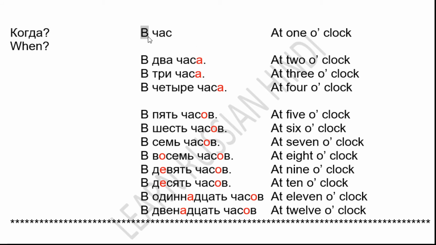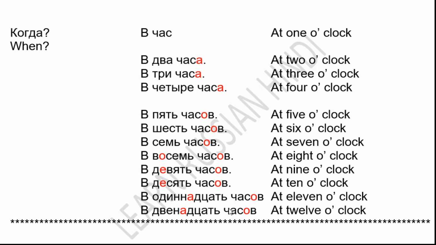Va means at. It is a preposition. So va chas. In Russian, if any preposition is there, we used to merge it with the word. So it will become vchas. At 1 o'clock. Similarly, for 2, 3, 4, chas will become chisa.